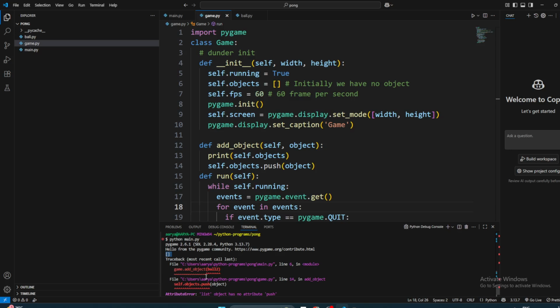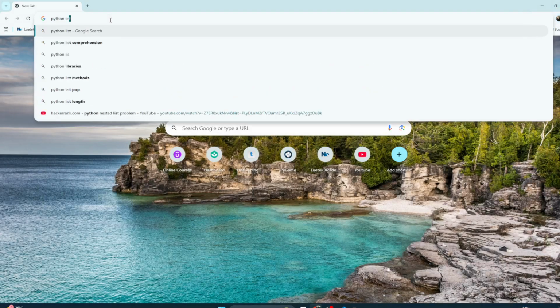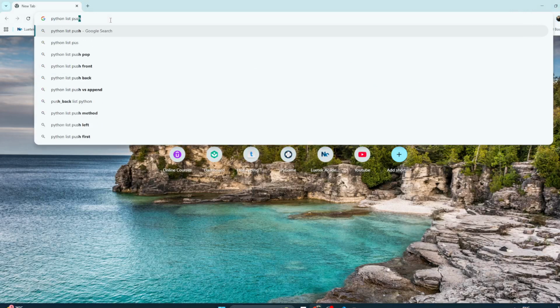Why is it not working? It says no object. Like you can see, we printed the self dot object, and then we try to push it. A list does not have a push method. We can go see on Google how to push inside a list. Python list push. Add. Okay, whatever.